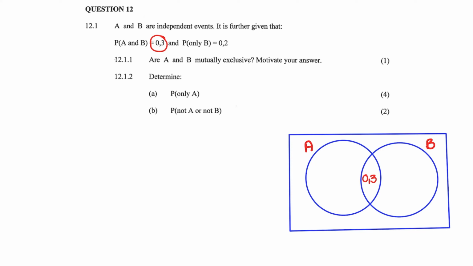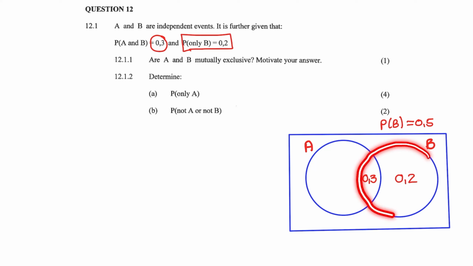Next, the probability of B only is 0.2. So where B is alone, that is 0.2. That means that the full probability of B is equal to 0.5 because we need to consider the intersection of 0.3 and the 0.2.